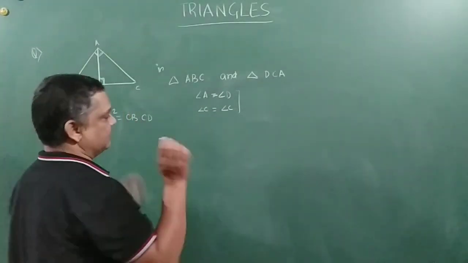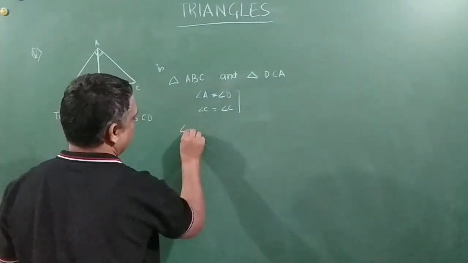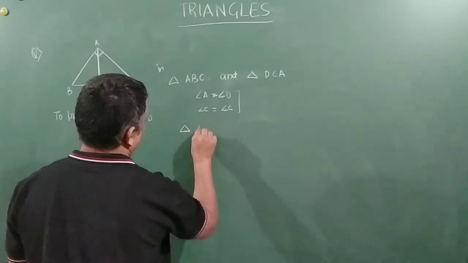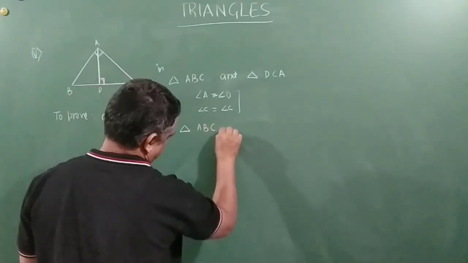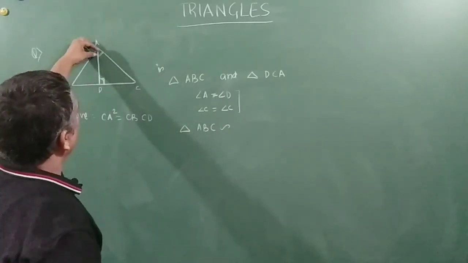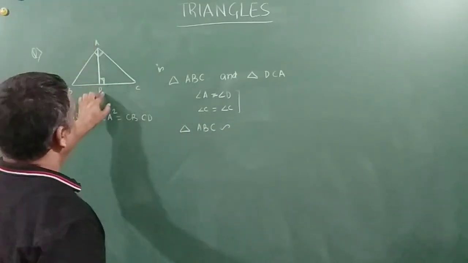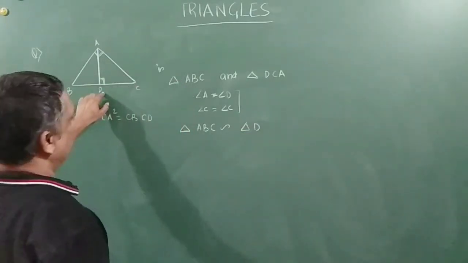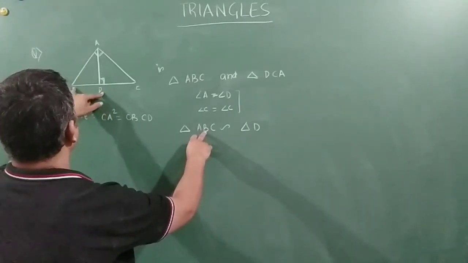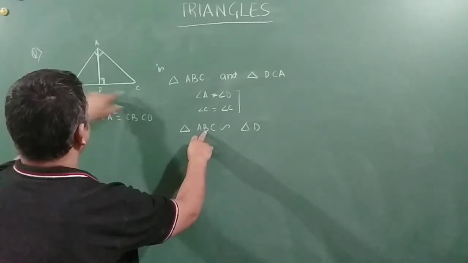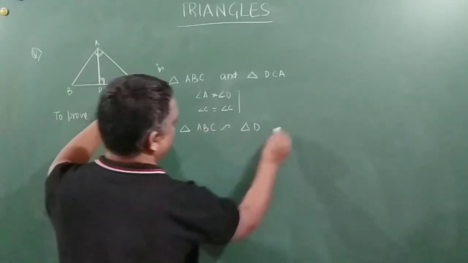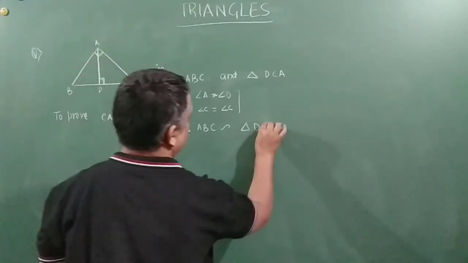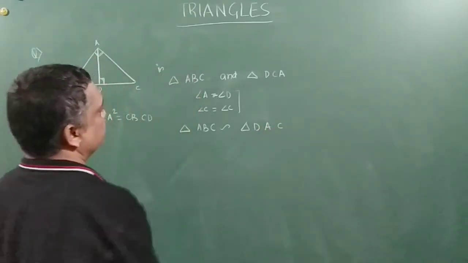Now we will write it in a neat form. So triangle ABC is similar to, corresponding to triangle, angle A is equal to angle D, so I will write D first. Now after that I write B here, and C, so C is common. So we will write C here and then A, triangle DCA.